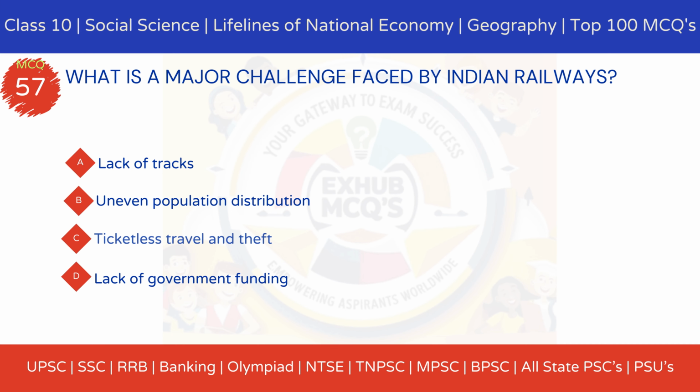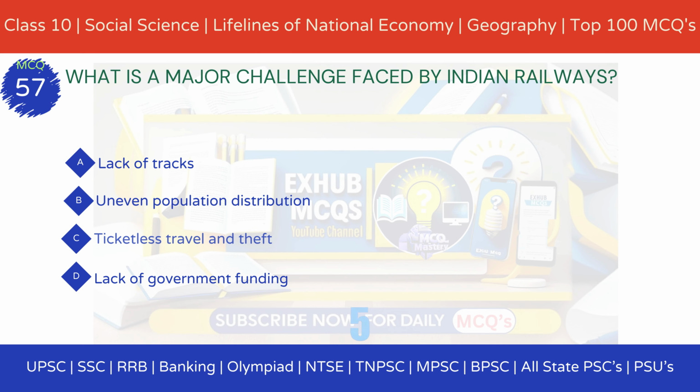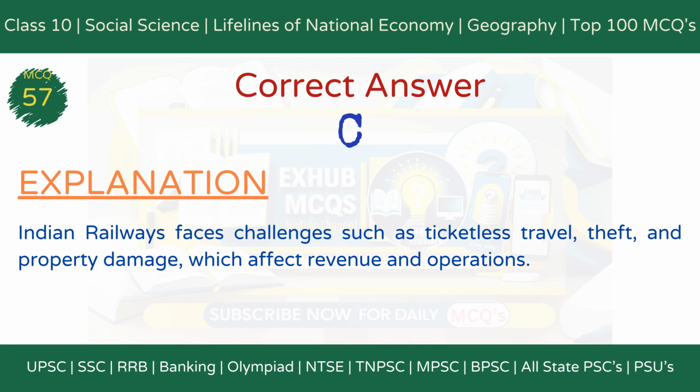MCQ 57. What is a major challenge faced by Indian Railways? Option A, lack of tracks. Option B, uneven population distribution. Option C, ticketless travel and theft. Option D, lack of government funding. The correct answer is option C, ticketless travel and theft. Explanation. Indian Railways faces challenges such as ticketless travel, theft, and property damage, which affect revenue and operations.